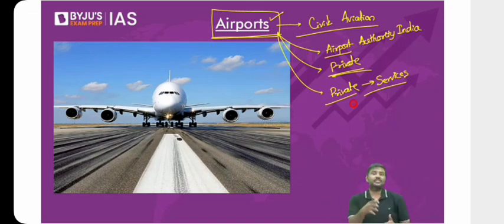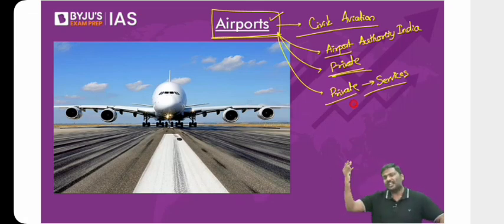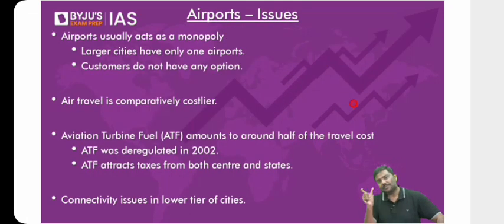Now, what are the issues in case of the civil aviation market in India? What are the problems? Can I say one of the very important problems of the air mode of transportation or civil aviation is that the cost of the ticket is a problem? The first issue. The ticket prices are very high in India. There are reasons for this. So what are the reasons why ticket prices are very high? The aviation turbine fuel, ATF, that is used by the aeroplanes, is imported into India.